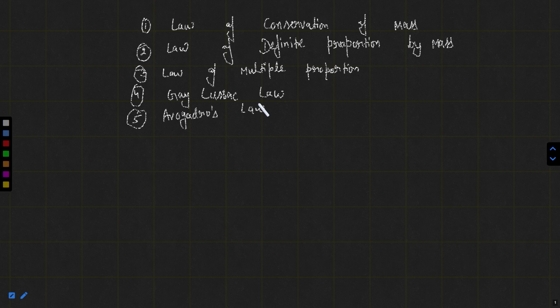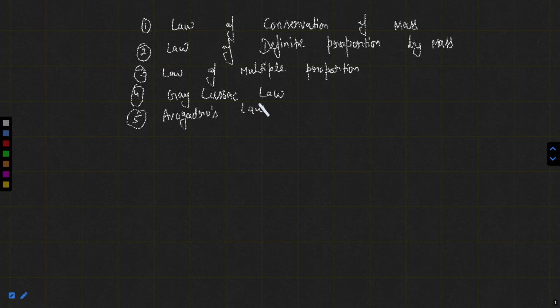These are the five basic laws that we are going to discuss today in this particular class, and these laws are important. Okay, so the first law is law of conservation of mass.